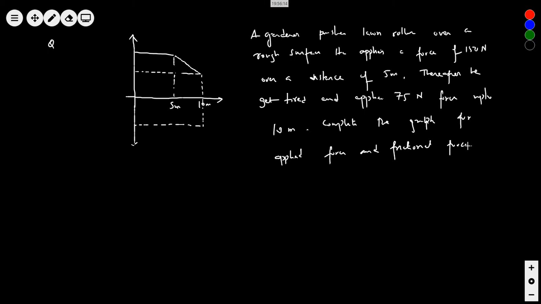Can you also find the total work done? Total work done. Also find the work done by the two forces. So think about it. Two forces individually.